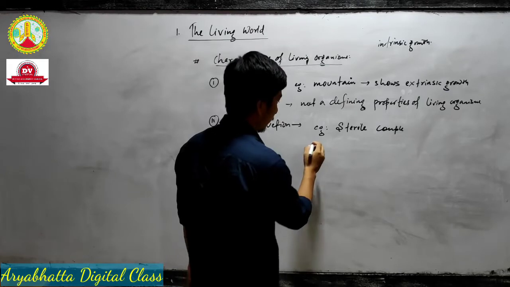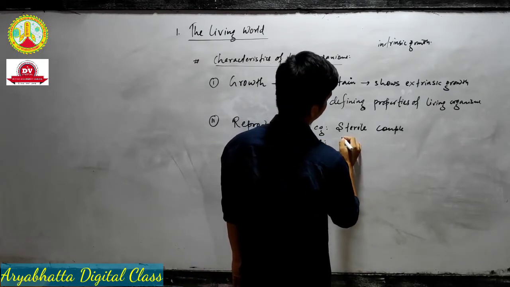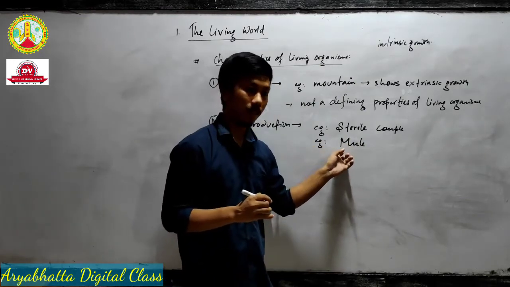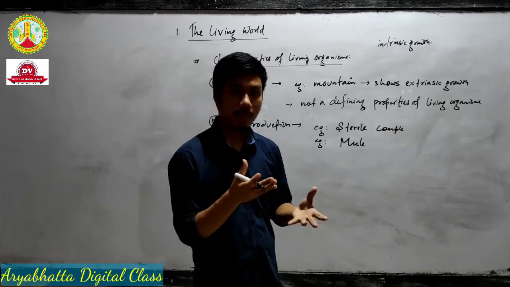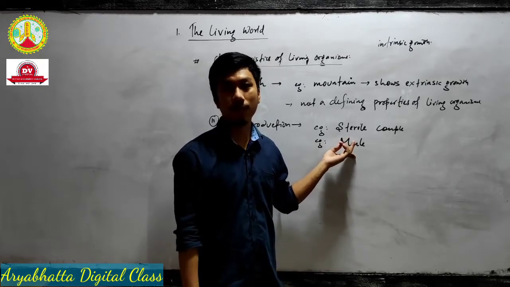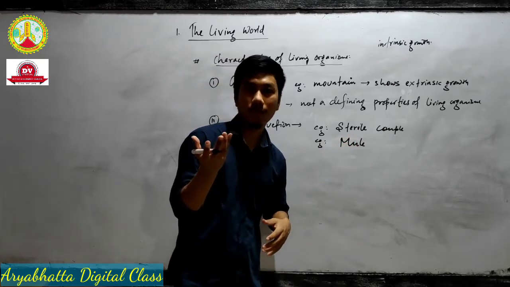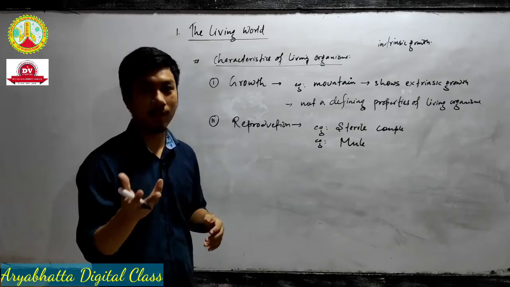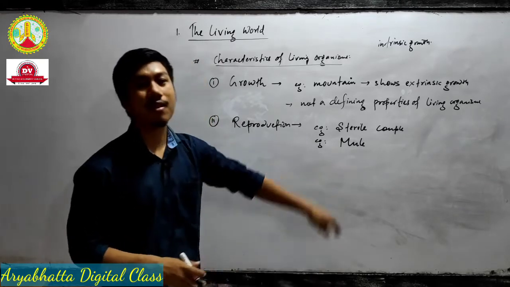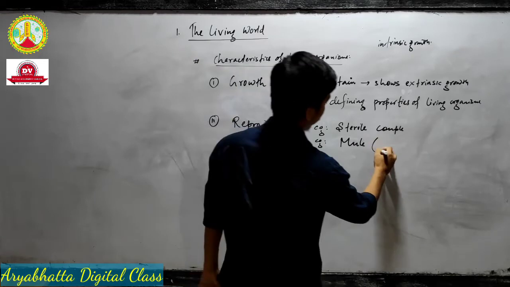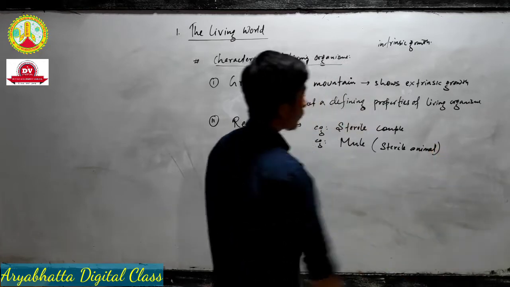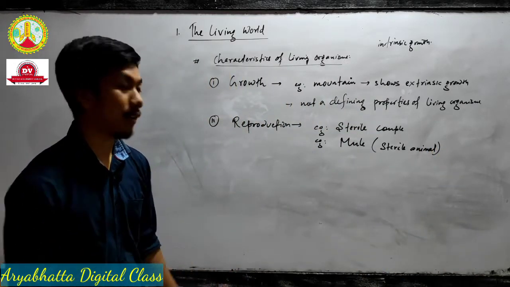One more example we can take: mule. Have you seen a mule? Try to see this picture on the internet. Mule is a kind of animal. It is a hybrid of a male horse and a female donkey. The animal looks like a goat or donkey kind of thing. So try to see this picture. Mule is a sterile animal. They cannot reproduce.